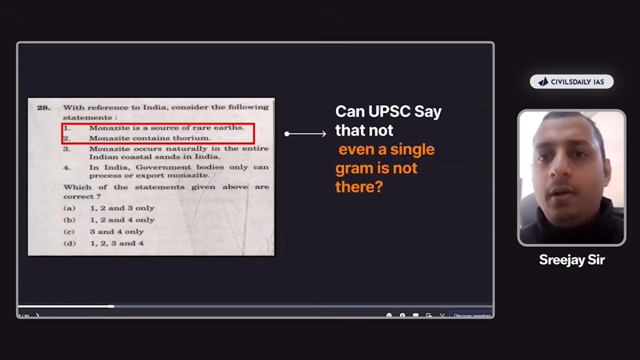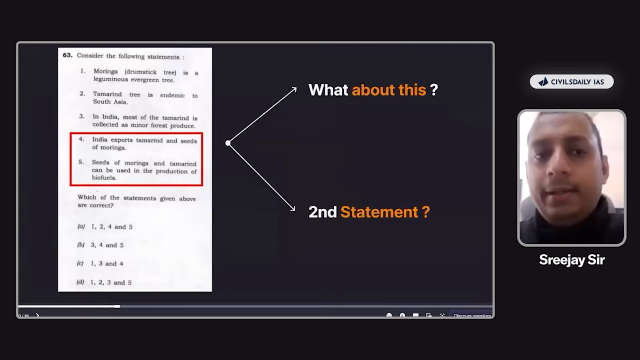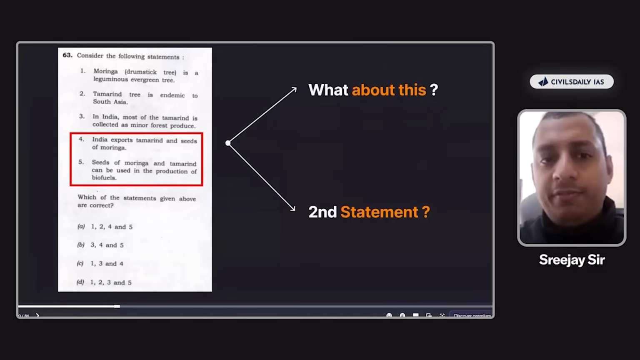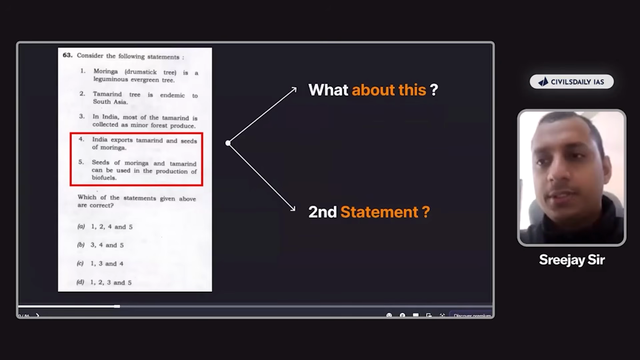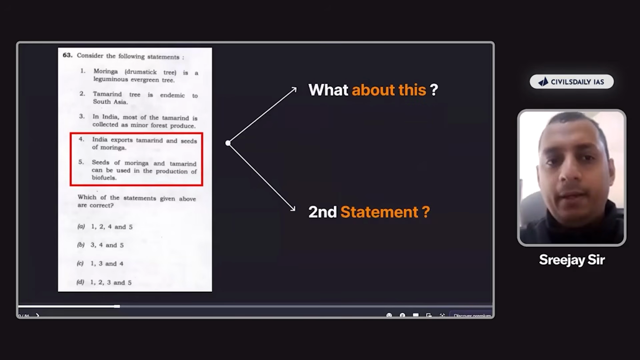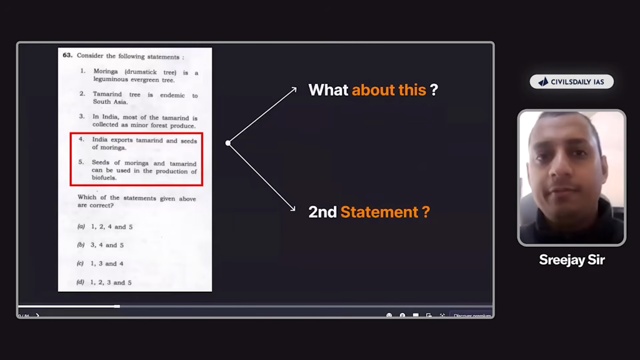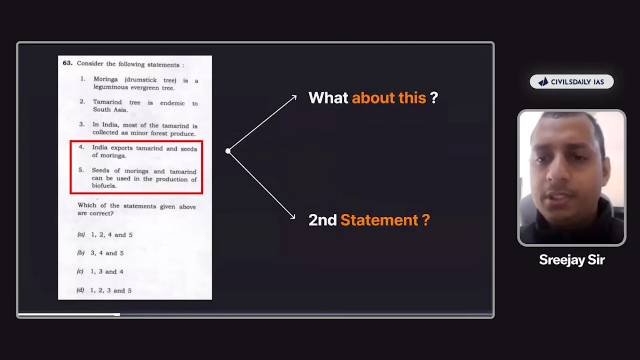Yes. Now, what about this one? India exports tamarind and seeds of moringa. Seeds of moringa and tamarind can be used in the production of biofuels. What should be the logic here? Is it quantity-wise, geography-wise, or future-wise? India exports tamarind and seeds of moringa. Seeds of moringa and tamarind can be used in the production of biofuel. Okay, Aryan is saying general statement. So what is the logic here? Future, quantity and future, right? That would be the right approach here, right?